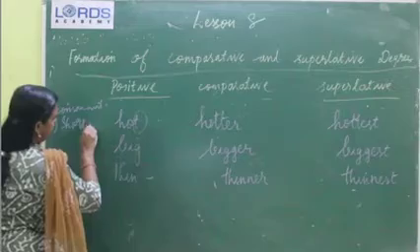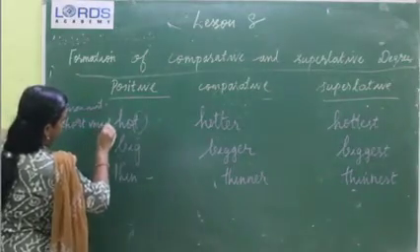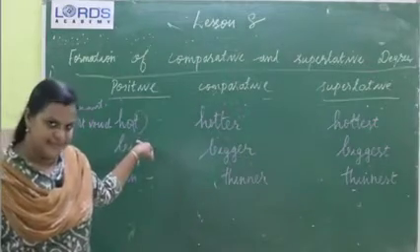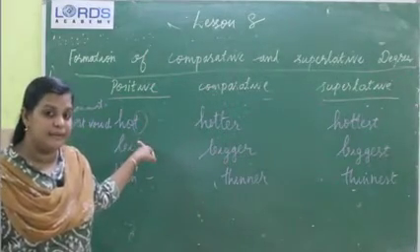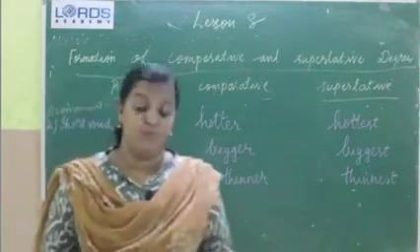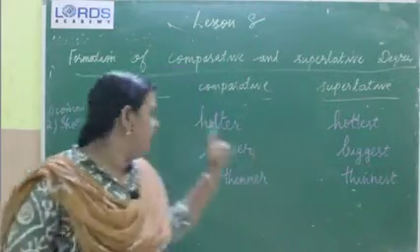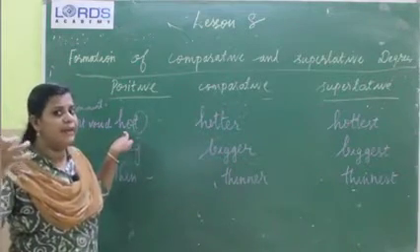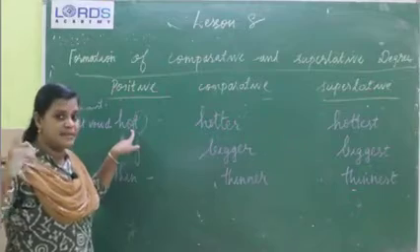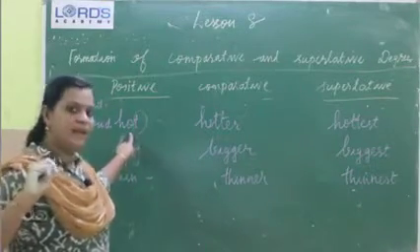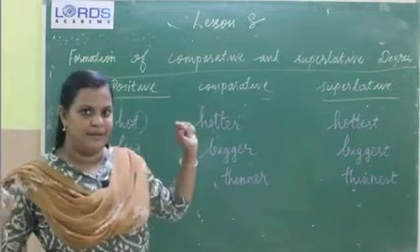And it should be a one syllable word. Do you know what is a syllable? Syllable is the sound of vowels. In this word we can hear the vowel sound only one time. So this is a one syllable word. Hot.